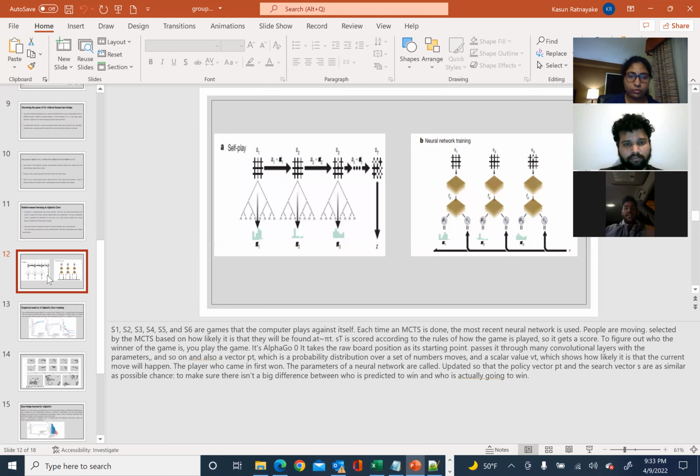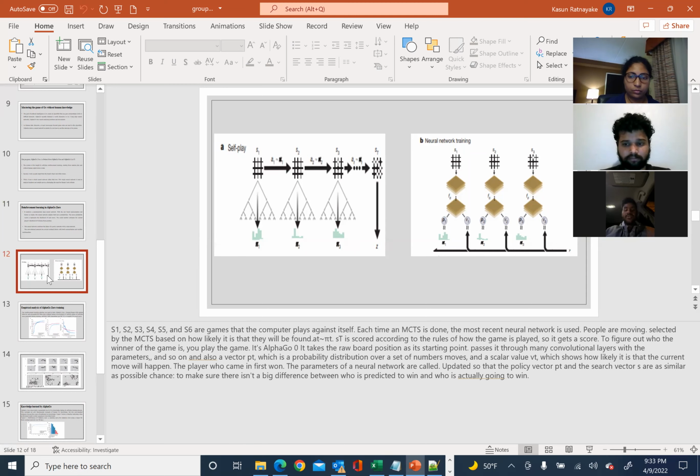In the next slide, s1 to s6 are the games that the program plays against itself. Each time an MCTS is done, the most recent neural network is used. Moves are selected by the MCTS based on how likely they are to be chosen, similar to pi. sT is the score according to the rules of how the game is played, so it gets a score.